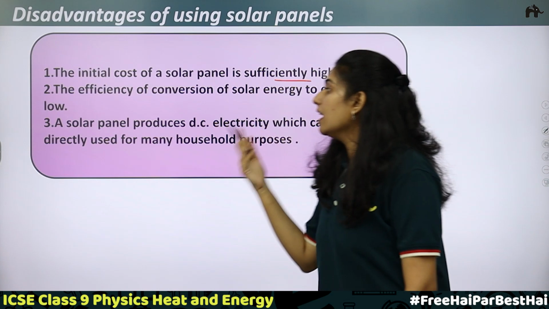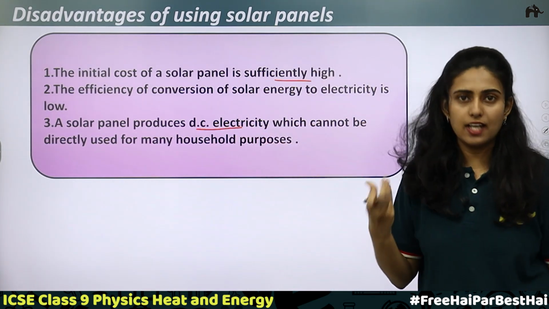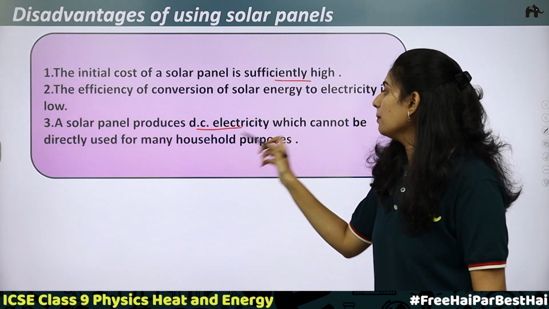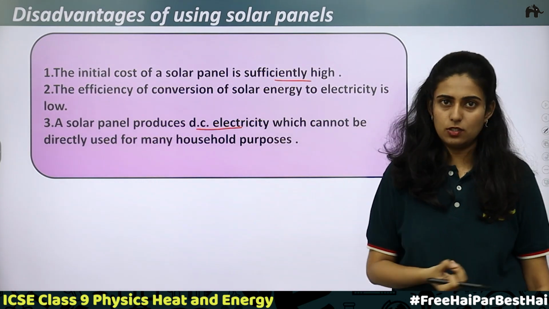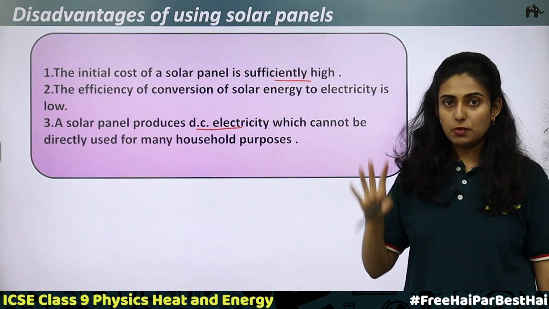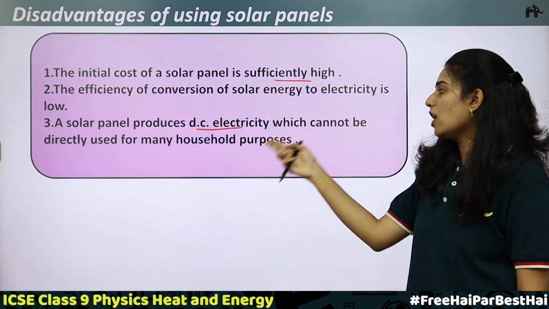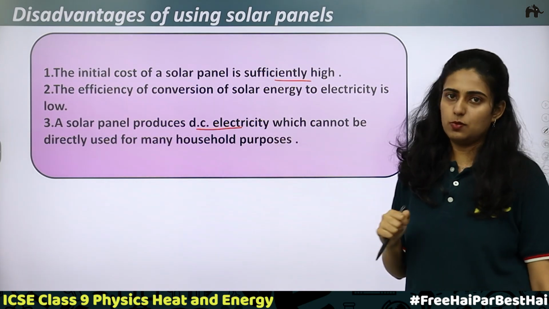And the third one is that a solar panel produces DC electricity. What is DC electricity? Direct current is being produced, which cannot be directly used for many household purposes. For household purposes, alternating current is used. So this direct current should be converted into alternating current. Only then can it be put into use for household purposes. So this is also a disadvantage.